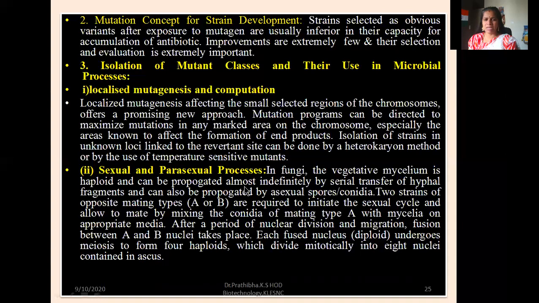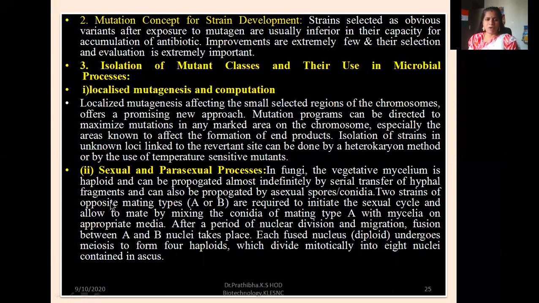Second one, sexual and parasexual process. In fungi, the vegetative mycelium is haploid and can be propagated almost indefinitely by serial transfer of hyphal fragments and can also be propagated by asexual spores or conidia.